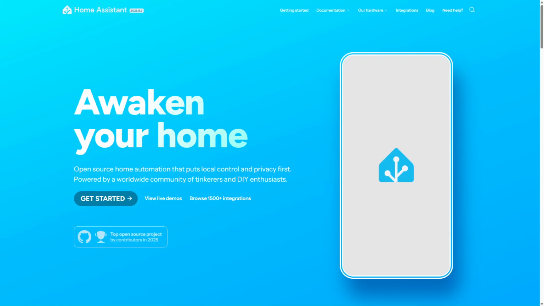Home Assistant versus Apple Home. Choosing the right smart home platform can transform your living space by making automation simple and reliable without the hassle of compatibility issues. Both offer unique advantages for smart home control.